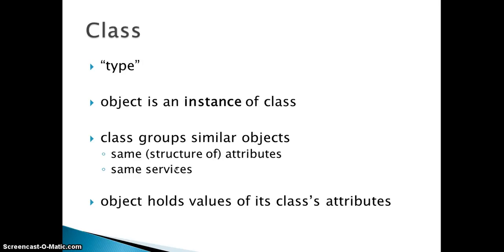When we talk in a programming language, the value stored in a variable is nothing but an object. Object state is nothing but a value stored in a variable. Now, an object holds the values of its class attributes. Of course, the attributes of the class will be held by the object. That's why we call an object an instance of a class.